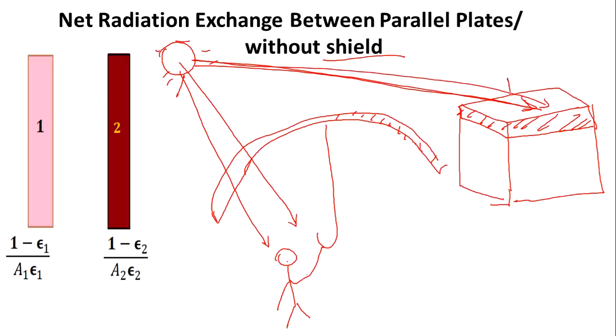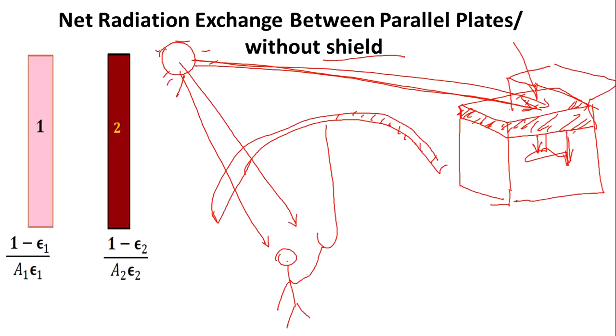But when you construct a radiation shield at this point, like a metal sheet, it avoids the radiation falling on this point. The amount of heat energy absorbed by the concrete will be less, and during the night time it won't give off heat energy, that is, hot air.